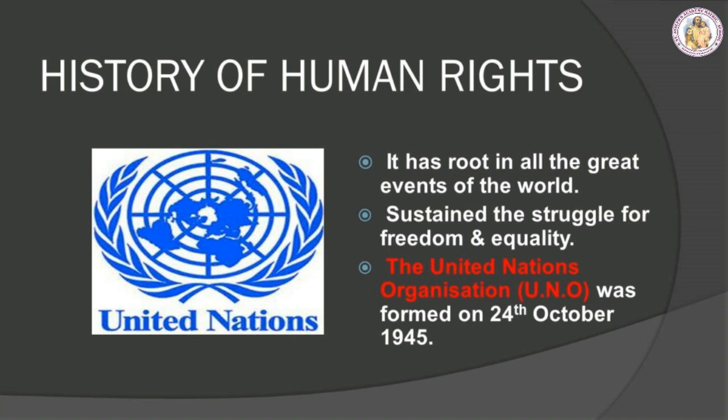History of human rights. The history of human rights has roots in all the great events of the world, and it has sustained the struggle for freedom and equality everywhere. The United Nations Organization, UNO, was formed on 24th October 1945 after the Second World War. It proposed to deal with the consequences of war and to prevent such happenings in the future. October 24th is UNO Day.